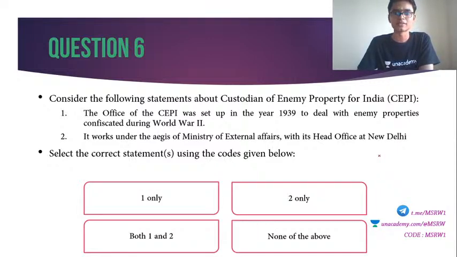30 seconds. So this was also in the news because at that time when these issues were going on in Jammu Kashmir, there were a lot of properties the Pakistanis left in India, and the government was thinking about what to do with this enemy property. That was why it is in the news.